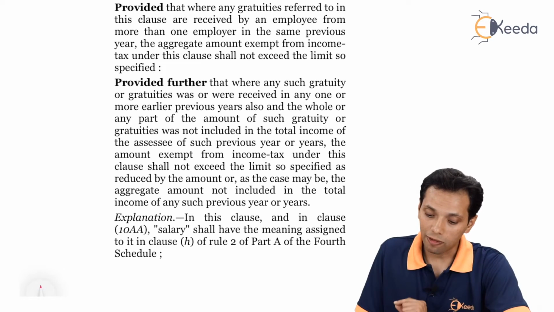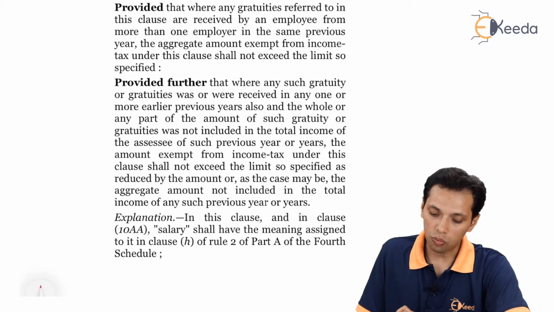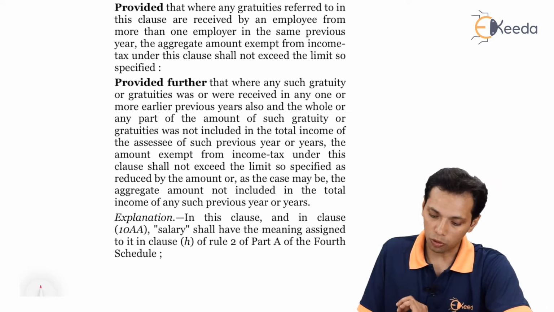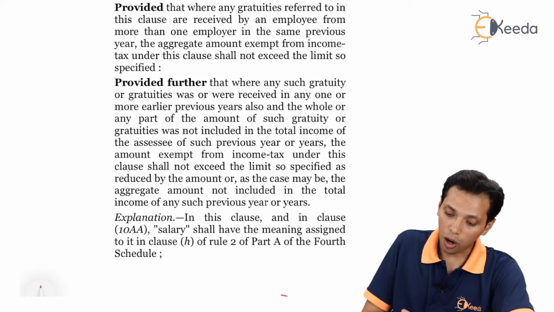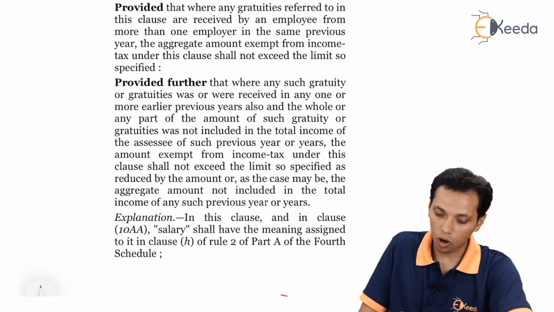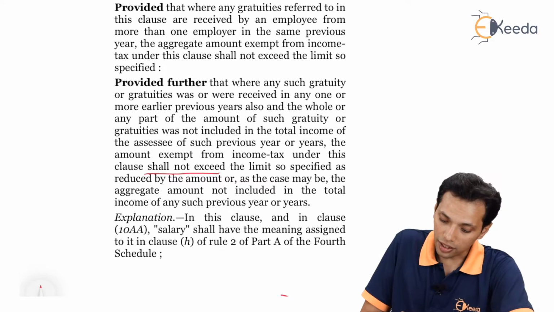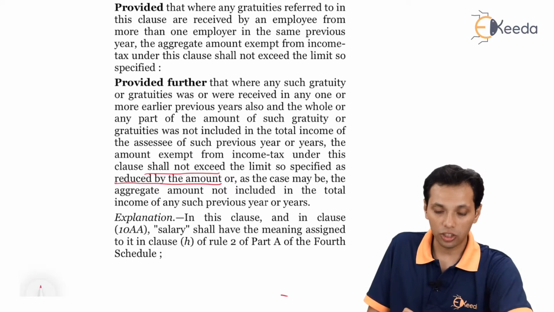Provided further that where any such gratuity or gratuities was or were received in any one or more earlier previous years also, and the whole or any part of the amount of such gratuity or gratuities was not included in the total income of the assessee of such previous year or years, the amount exempt from income tax under this clause shall not exceed the limit so specified, as reduced by the amount, or as the case may be, the aggregate amount not included in the total income of any such previous year or years.